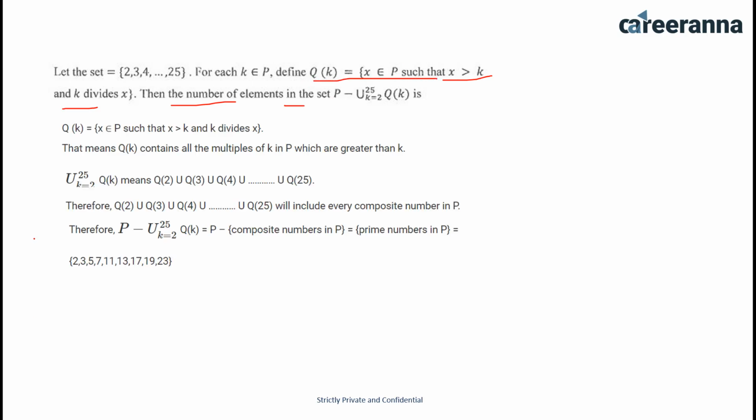Now Qk equals x belonging to P such that x is greater than k and k divides x. That means Qk contains all the multiples of k in P which are greater than k. Easy to understand? Yes.